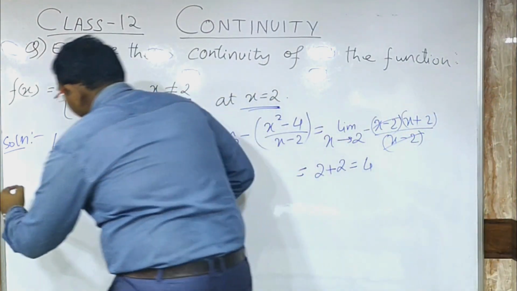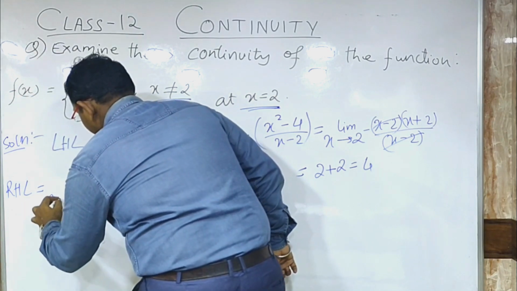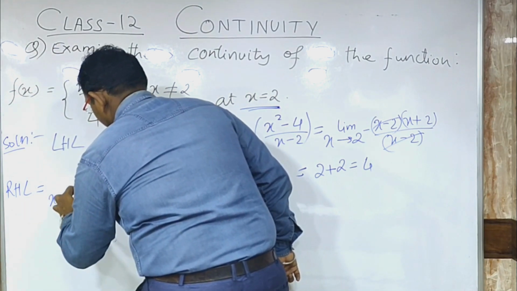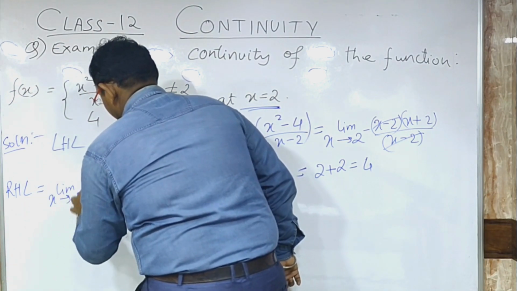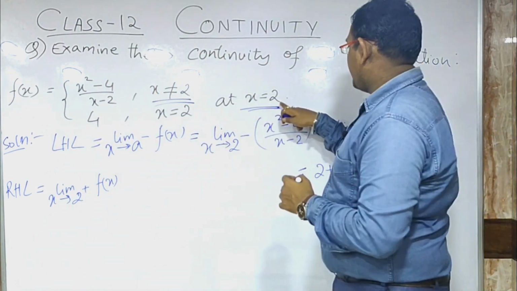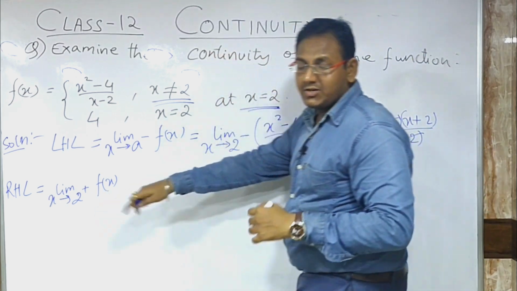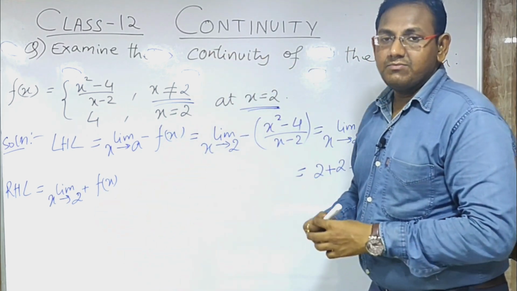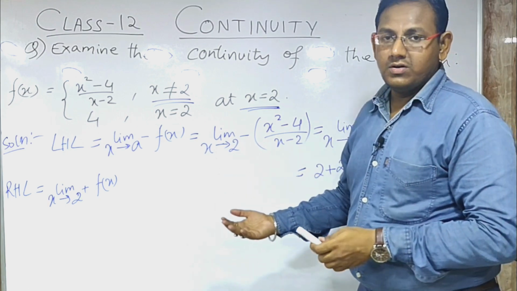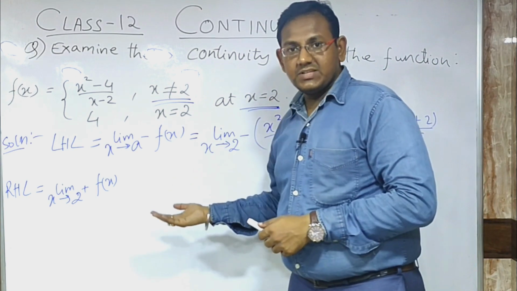The next thing is to find out the right hand limit. The right hand limit is limit as x tends to 2 positive of f of x. 2 positive, why? Because we are checking the function at the point 2. Positive means it is approaching towards 2, but from the positive side.